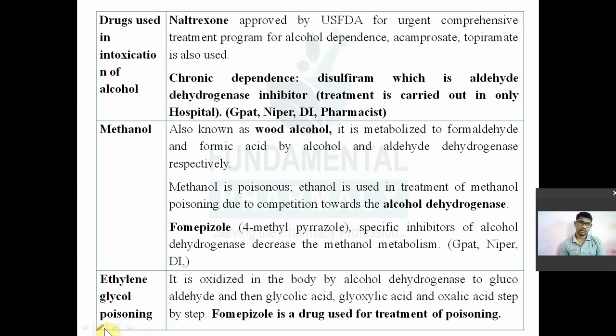Next one is intoxication of alcohol. Intoxication means if you consume a higher amount of alcohol or ethanol, in that case you will develop a poisoning due to ethanol. So your body will not tolerate this. That is intoxication of alcohol or ethanol.